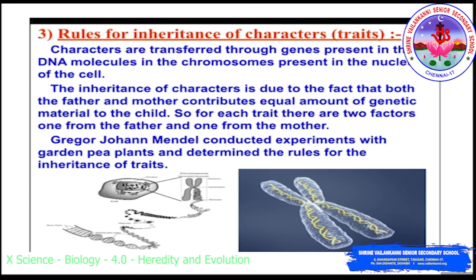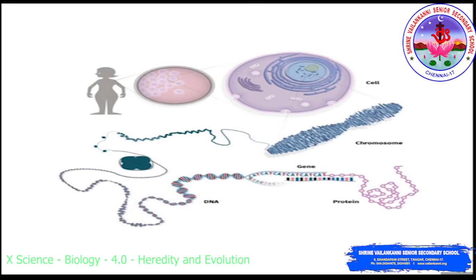First we see about the DNA. Where is the DNA present? Organisms have cells. Inside the cell there is a center, the nucleus. Inside the nucleus there is a chromatin network called the chromosomes.